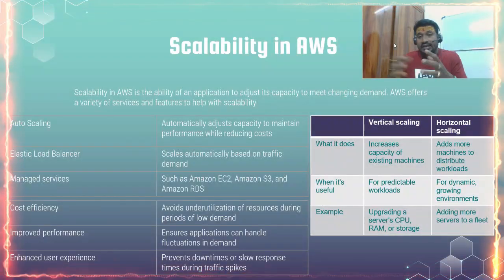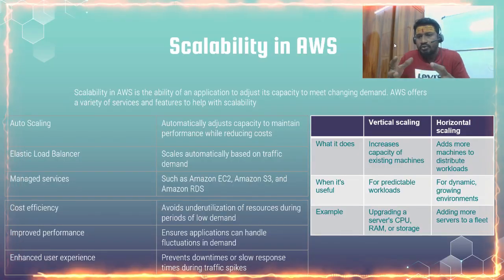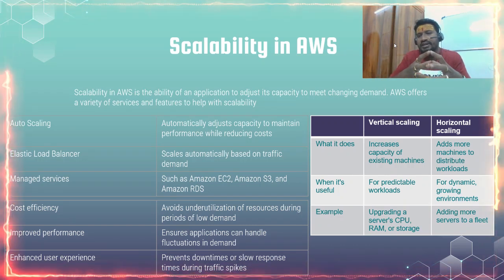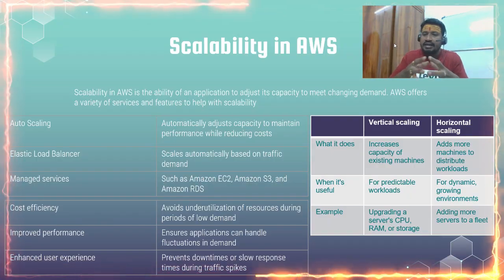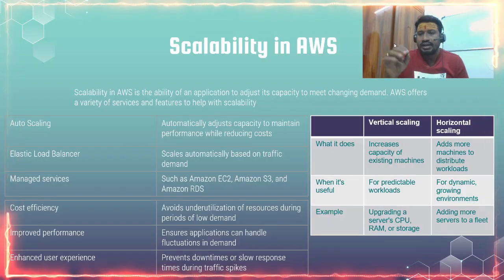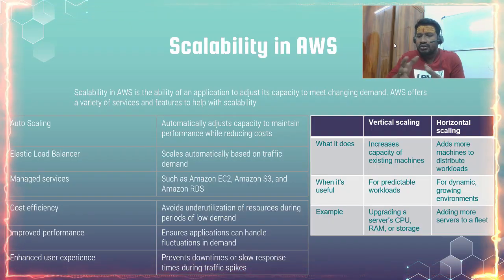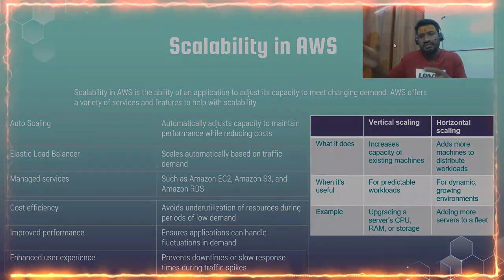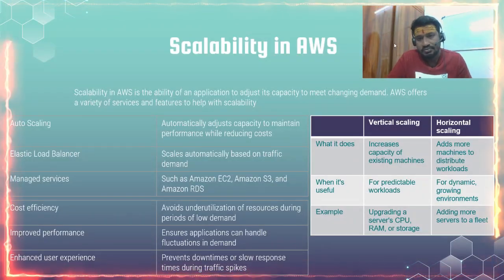Whereas in horizontal scaling, if I put the same use case, I'm selling a product like Amazon sells this product, right? From 12 o'clock to 5 o'clock, I don't know how many users can hit my application. At that point of time, I need dynamic scaling. So this is the most important concept we have to understand while choosing an instance. Examples are CPU or RAM or storage scalability, or adding more servers to the fleet. So friends, I assume that we now know what scalability in AWS is all about.